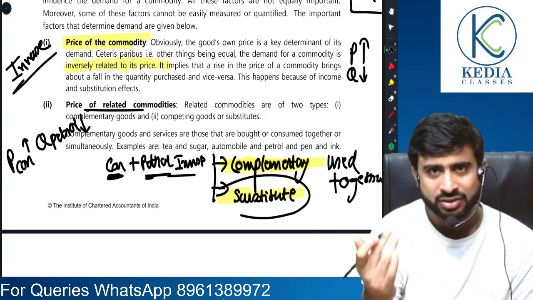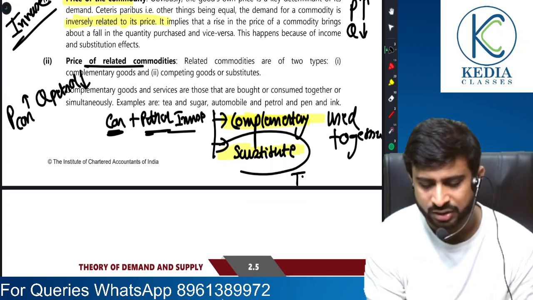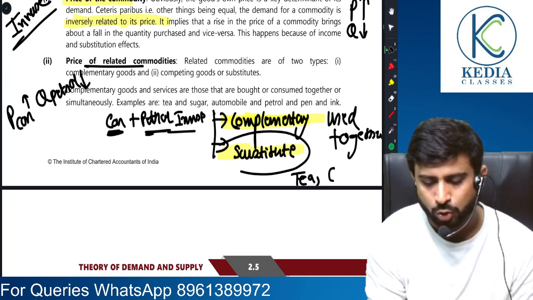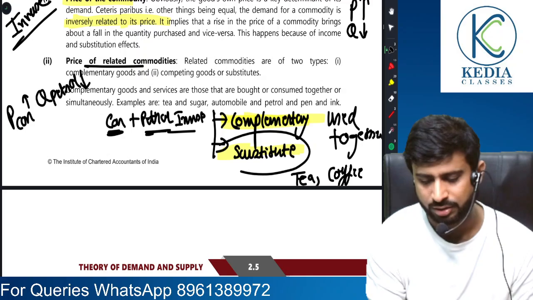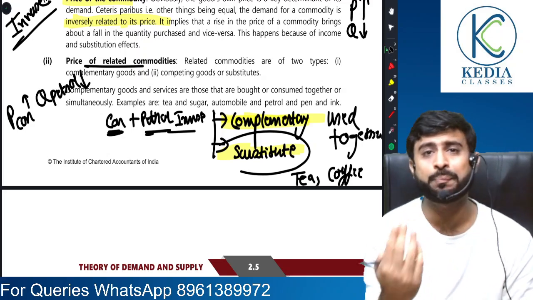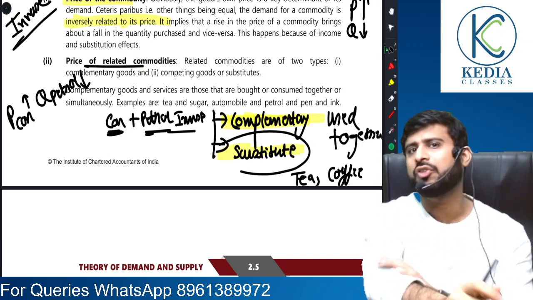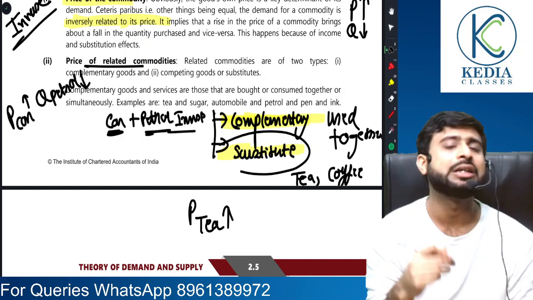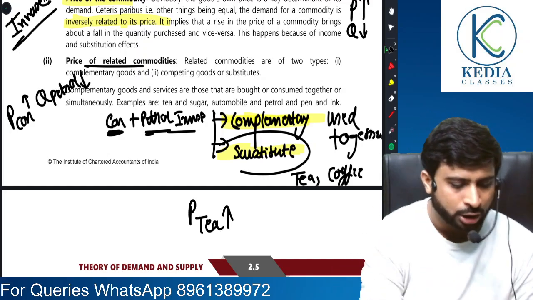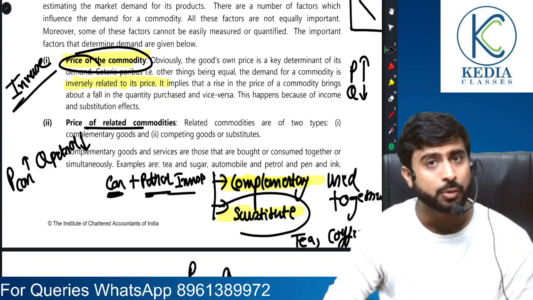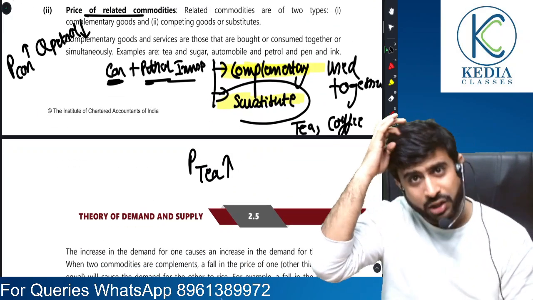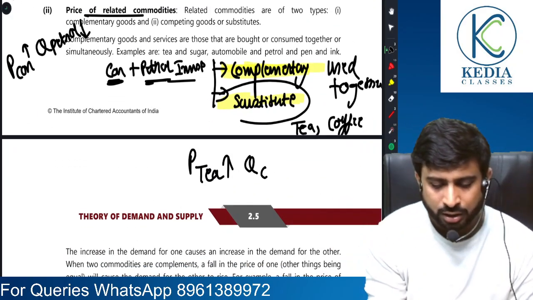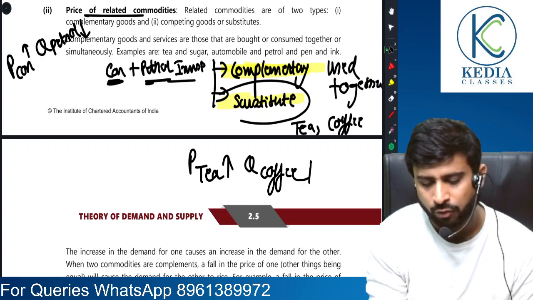On the other hand, let's come to substitute goods. The generally cited example in case of substitutes is tea and coffee. Substitute goods means goods that are almost replacing one another, tea and coffee in beverages. So assume that price of tea rises, naturally demand for tea will fall, which we have covered under price of own commodity. So now if demand for tea has fallen, tell me what will happen to the quantity demanded of coffee?